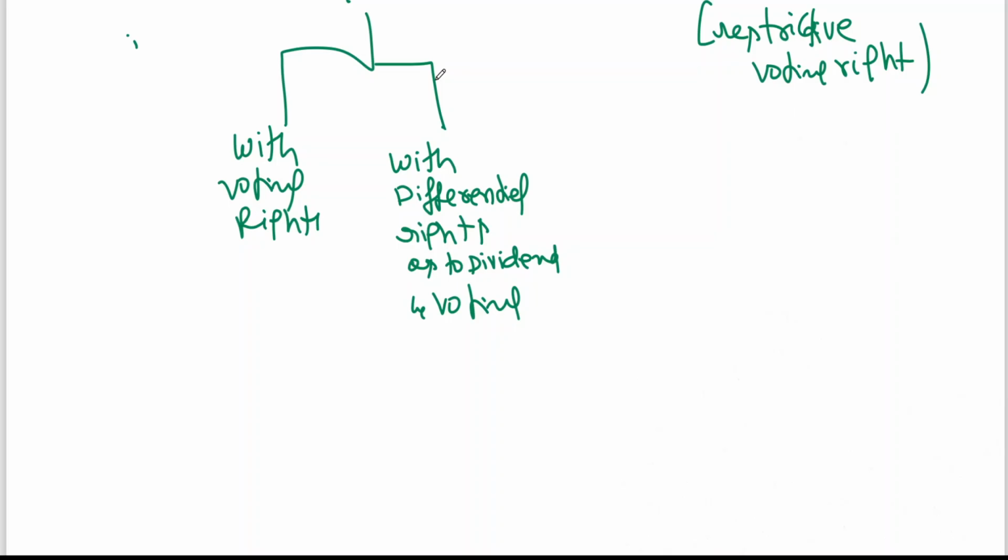Point number 1: the articles of association must authorize the issue of shares with differential rights. Just the theory part, you remember. Point number 2: the issue of such shares is authorized by an ordinary resolution. The shares with differential rights shall not exceed 20% of the post issue paid up capital.